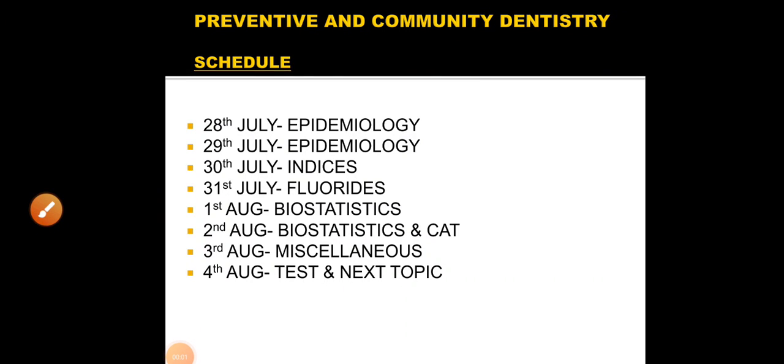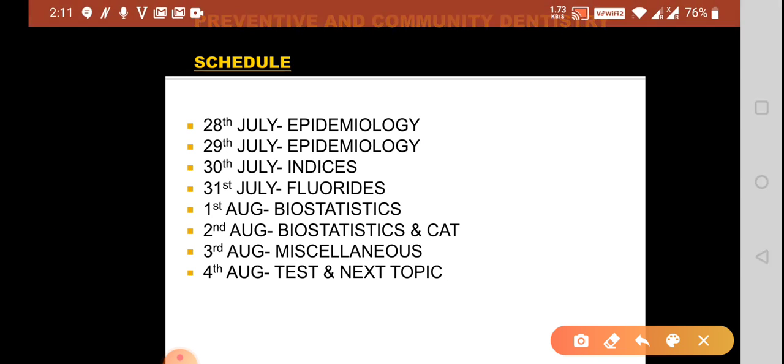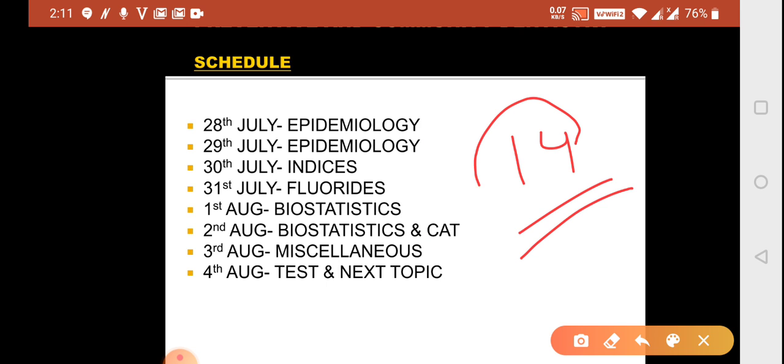So guys, here I am presenting a schedule for your preventive and community dentistry. The PCD carries around 14 marks in your main exam, and it includes its preventive part as well as community part. Some of its part is covered in your PCD also, that includes your fluorides related to the child, toothbrushing techniques and all that, and the rest of the part is covered here in the final year